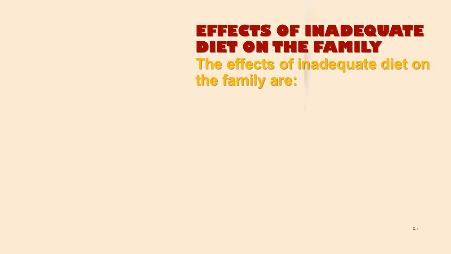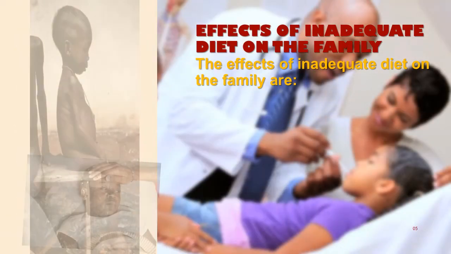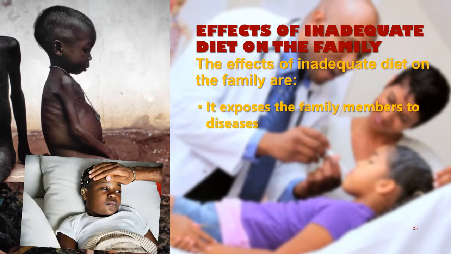Now, the effects of inadequate diet on the family. That is when we are not always eating a balanced meal. When we eat, for example, eba in the morning, eba in the afternoon, eba in the evening, that is not a balanced diet. And don't forget that just taking one particular food, a lot of carbohydrates, causes a lot of things. It exposes everyone to what? Diseases.